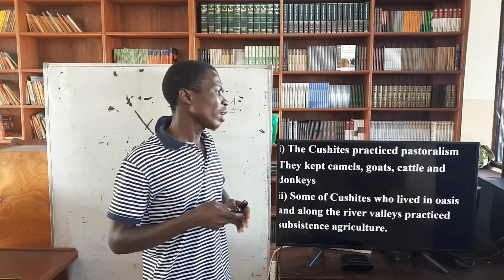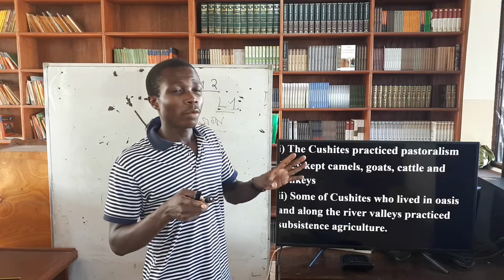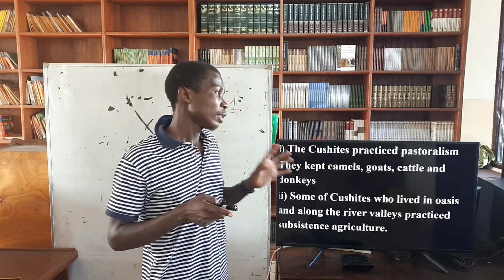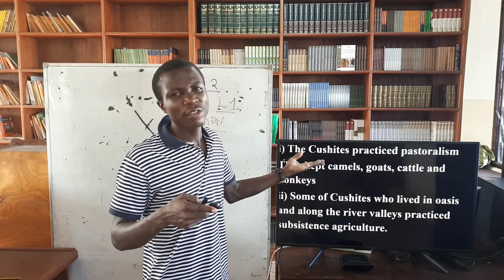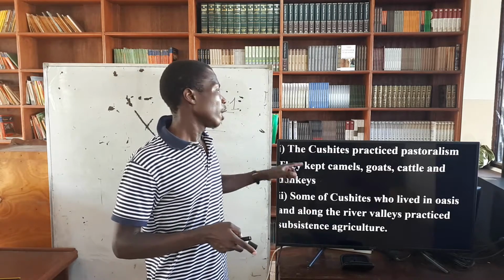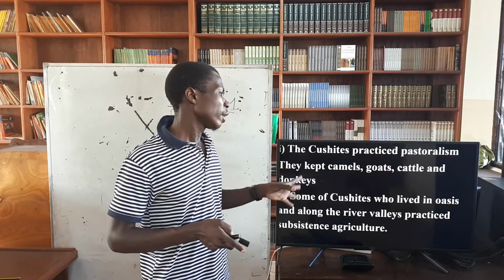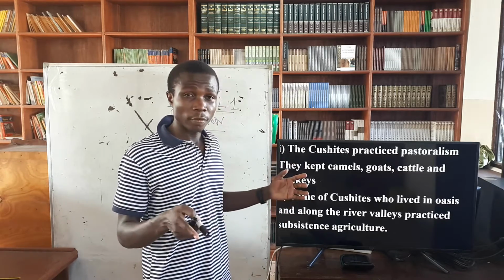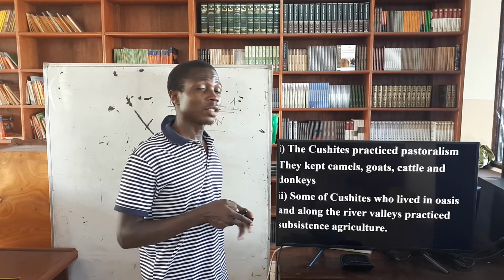So the Kushites practiced pastoralism. That's the point. We are moving with cattle from one place to another. So that's the meaning of pastoralism. Pastoralist is the person doing that. Then after giving that point, give us more about it to make that point complete. They kept cattle, goats, camels, and also donkeys. So you can see that point is complete. It's a description. They have described.